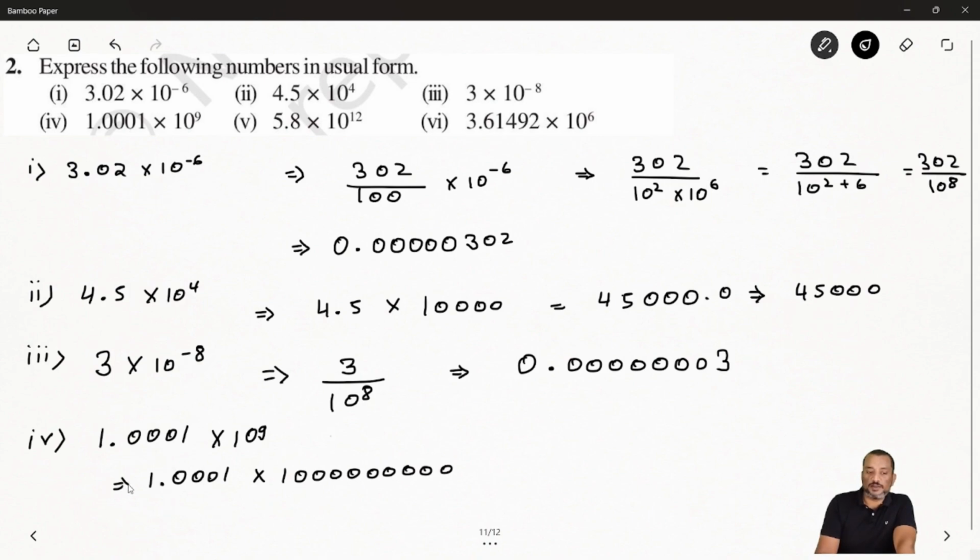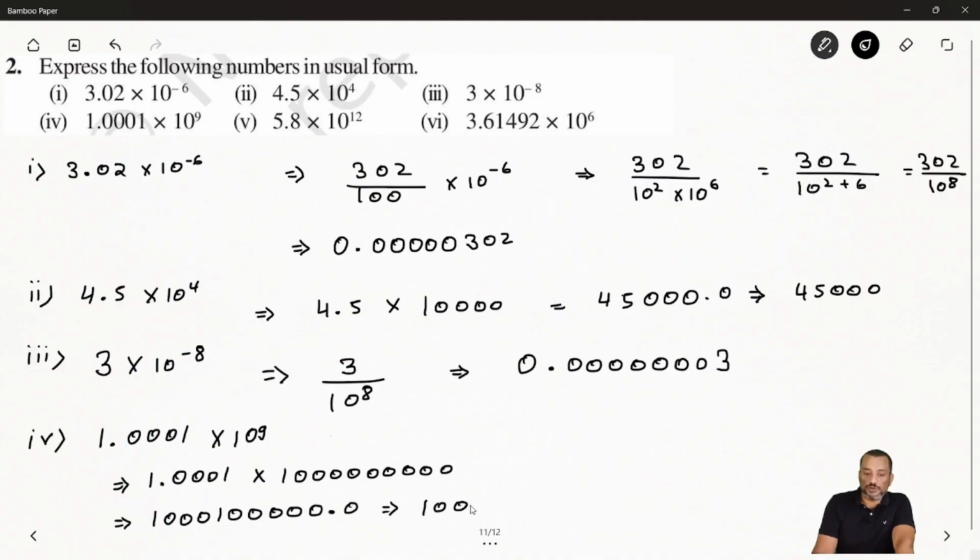After that, we have to move the decimal 9 places toward the right. So 1, 1, 2, 3, 4, 5, 6, 7, 8, 9 and then the decimal. So what will you get as the final answer?